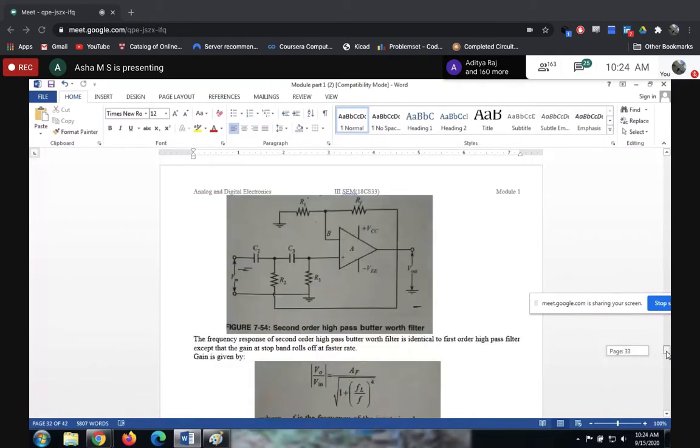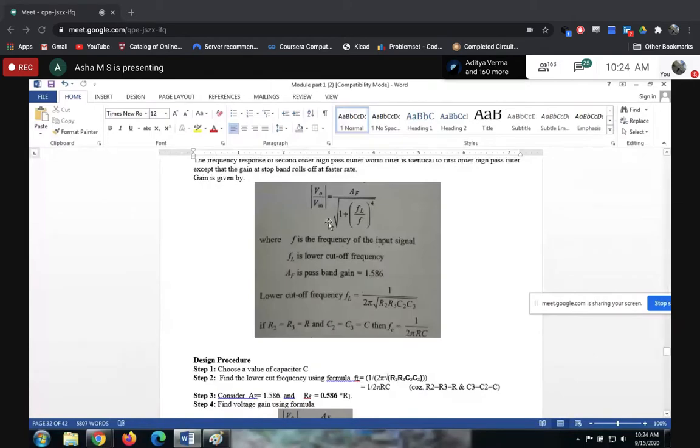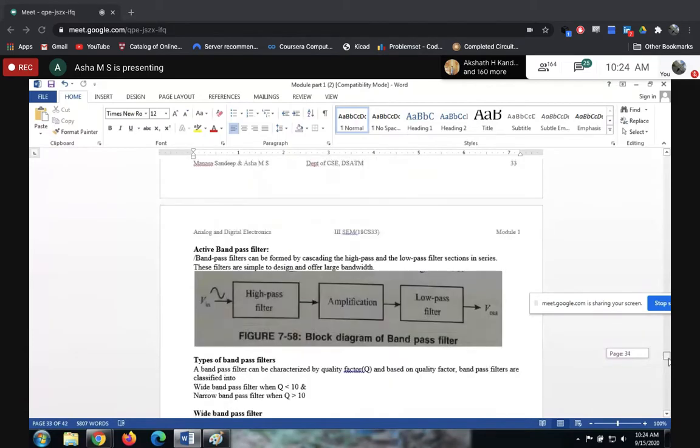Coming to the gain, you can simply directly write it like this: AF divided by the square root of 1 plus FL divided by F to the power of 4. Got it?